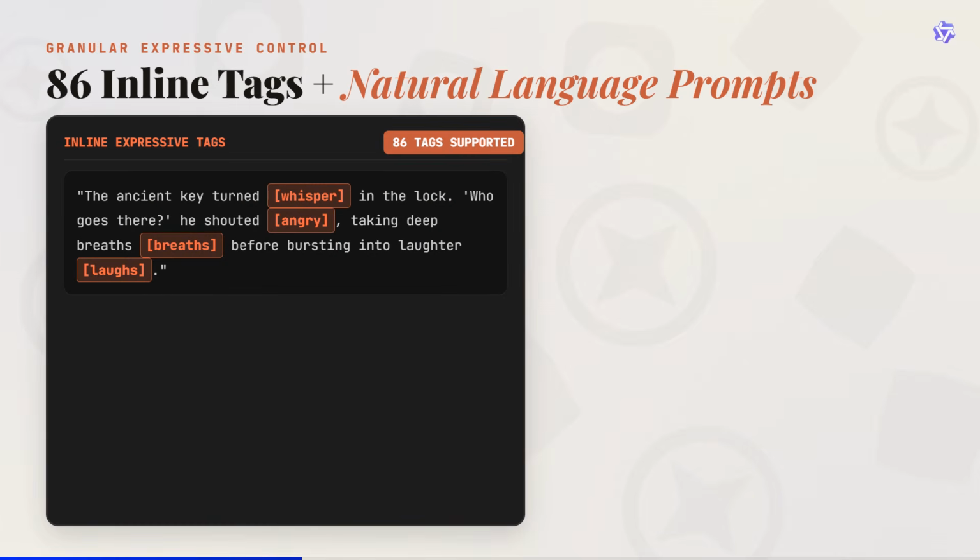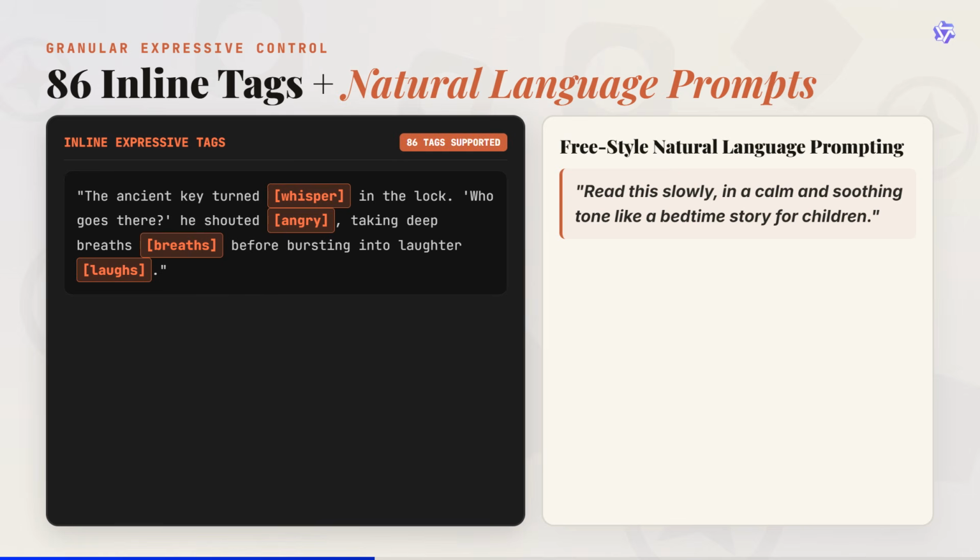Qwen added 86 fine-grained inline tags right inside the text. You can insert tags like [whisper], [angry], [breaths], or [laughs] to trigger natural vocal nuances on specific words. Alongside inline tags, it supports freestyle natural language prompts like read this slowly, like a bedtime story.